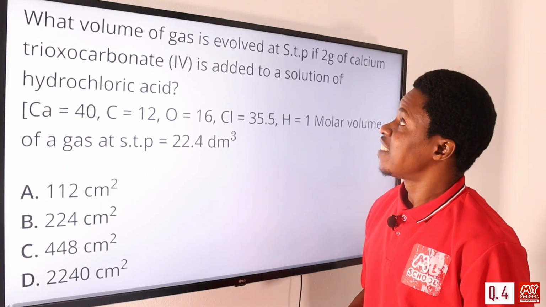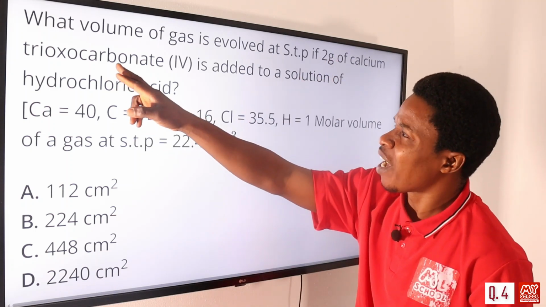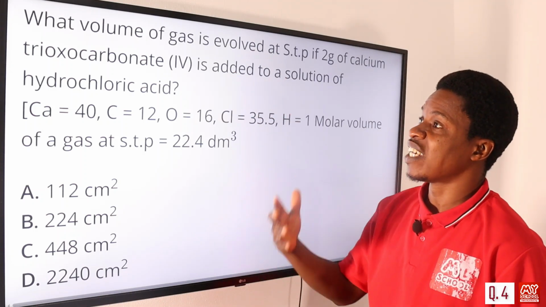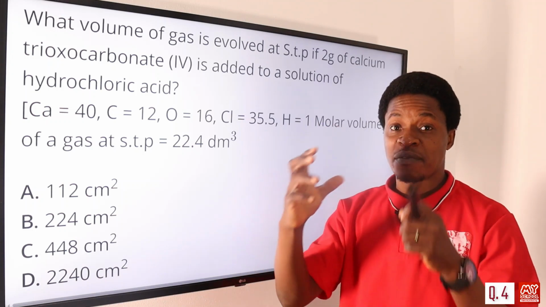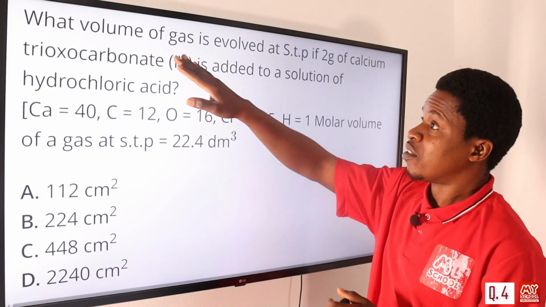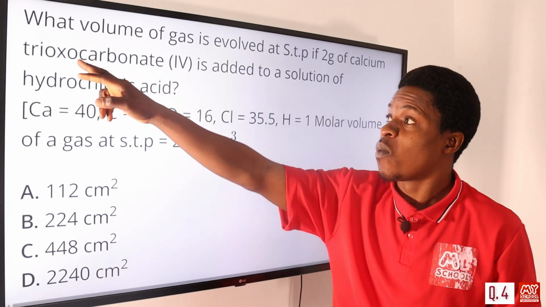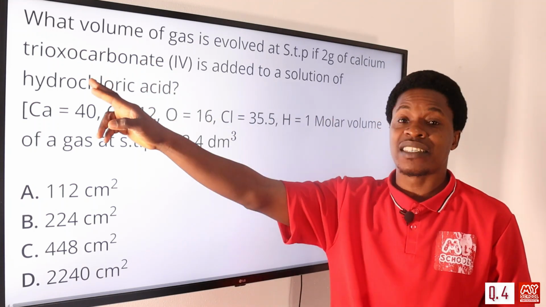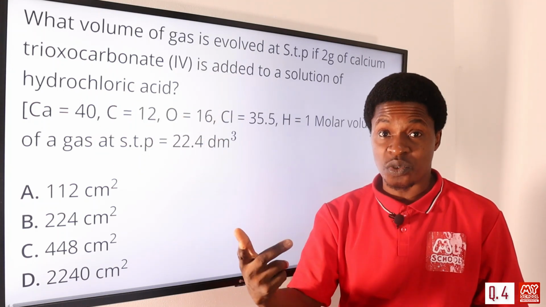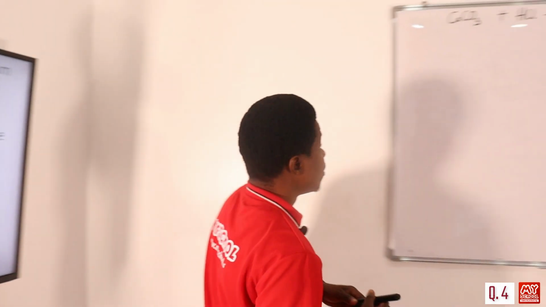What volume of gas is evolved at STP, standard temperature and pressure, if 2 grams of calcium trioxocarbonate(IV) is added to a solution of hydrochloric acid? So which means, just like we just solved, we have to write out a balanced chemical equation for the reaction. So we have the volume of gas that is evolved at STP. The reaction is between calcium carbonate and an acid, usually HCl, and of course a gas will be evolved, which is CO2. So they want us to find the CO2. Let's write the balanced chemical equation, so that we can know what to do.